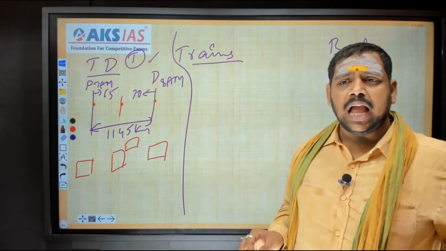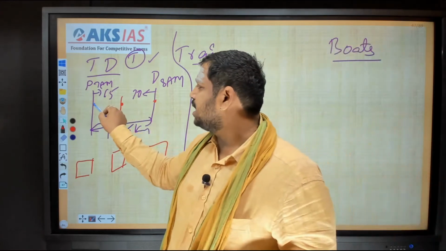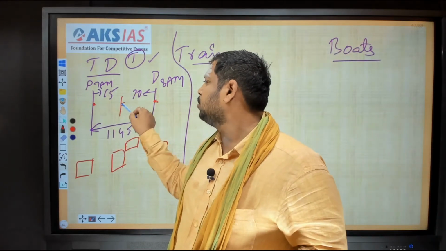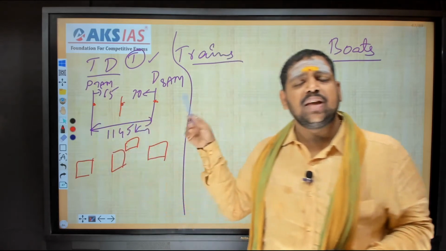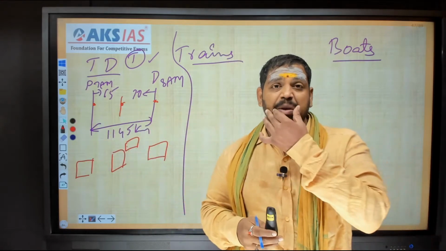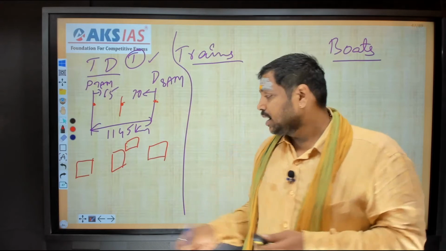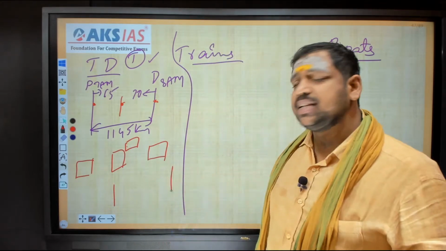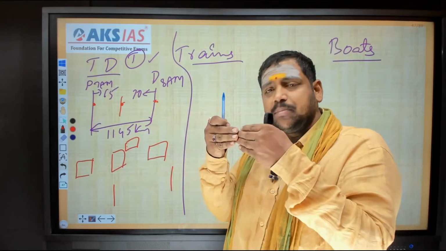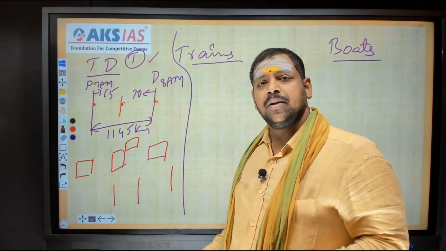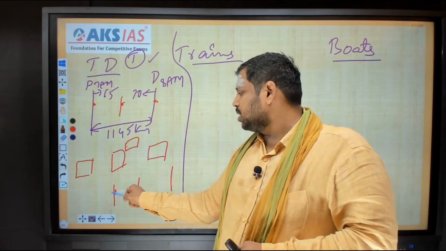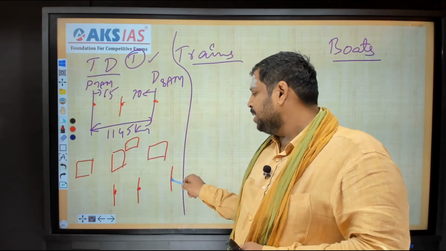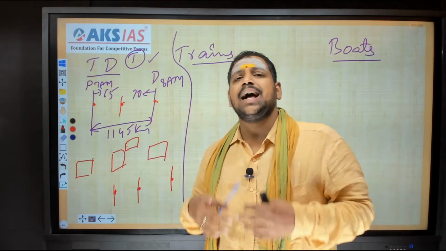How we will see these questions is only, here the train started, here the train started, they both met here. That means even though we are naming them trains, we are considering them as point objects. The reason behind it is, a train started means we will consider from the engine. Another train started means from the engine we will consider. They both are meeting. Meeting means both the engines will meet, right? That means the engine is a point object for us. So that's why we won't think that a train has a length.